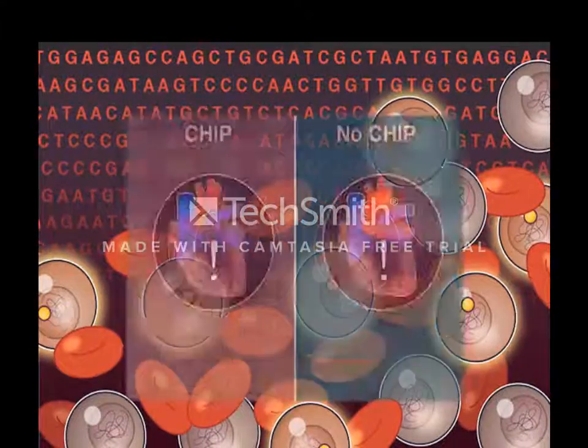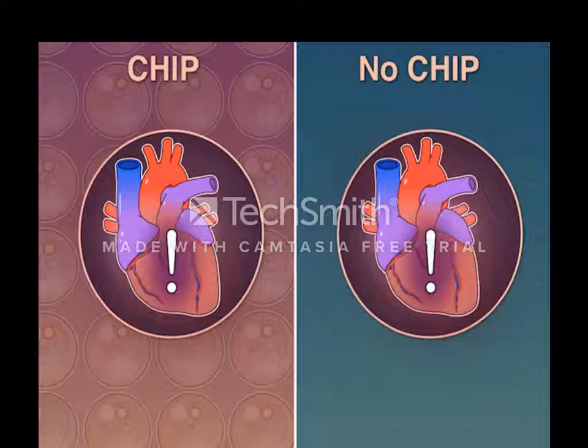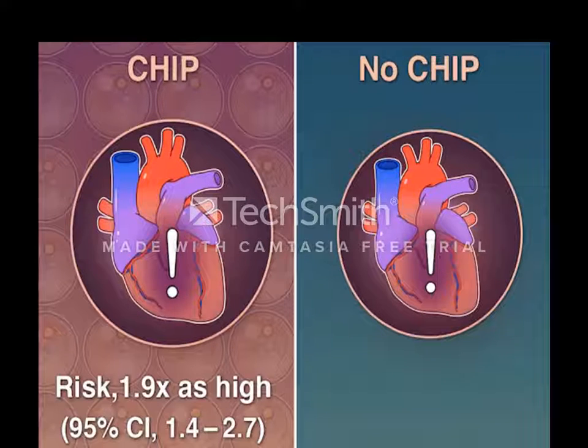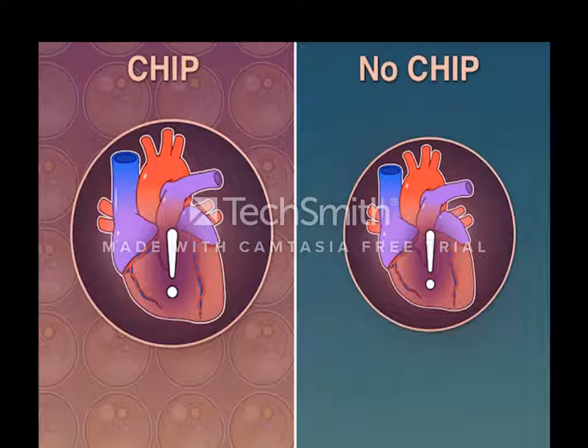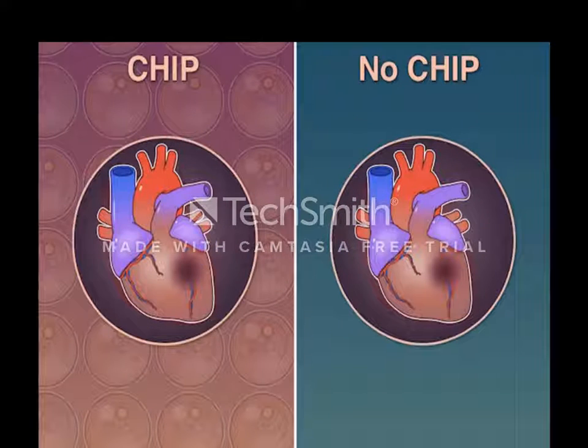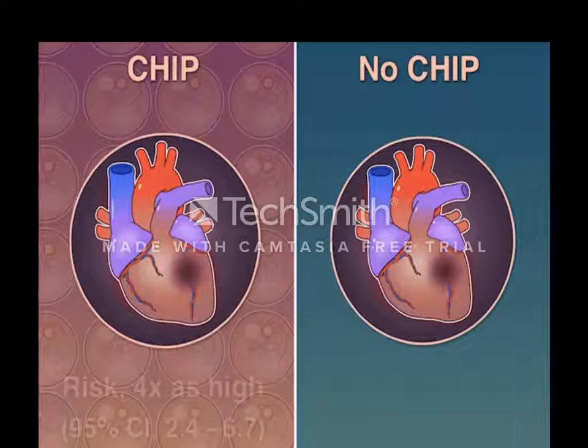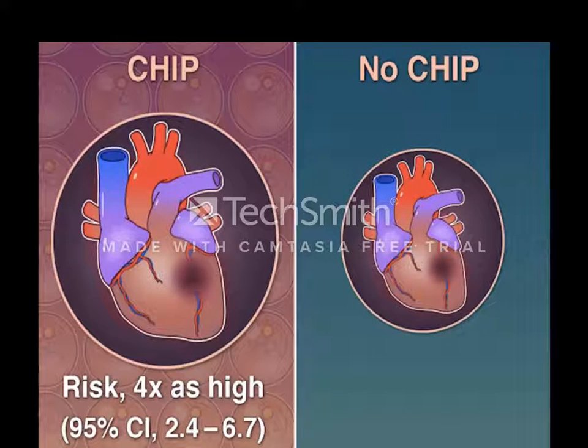The carriers of CHIP had a risk of incident heart disease that was 1.9 times the risk in non-carriers. In an analysis of participants less than 50 years of age with early onset myocardial infarction, the risk of an MI in those with CHIP was 4 times the risk in those without CHIP.